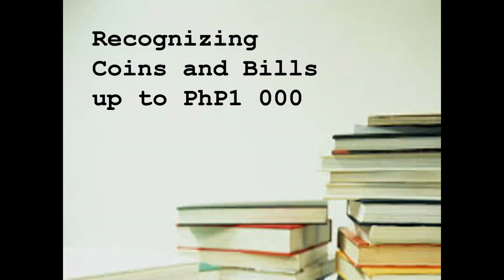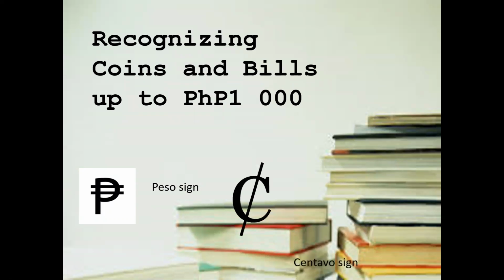Hello, kids. Our lesson for today is about recognizing coins and bills up to 1,000 pesos. Before we proceed with identifying the Philippine bills and coins, let's identify first the Philippine peso sign. This is the Philippine peso sign. Then we also have another one, which is the centavo sign. We can use these in writing the amount of money in symbols.